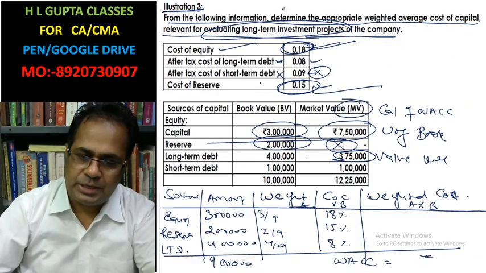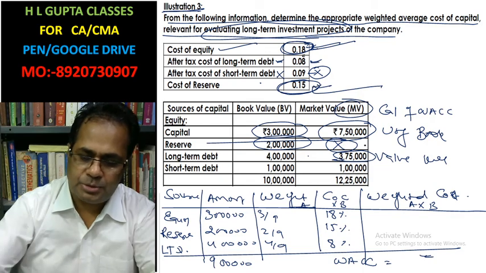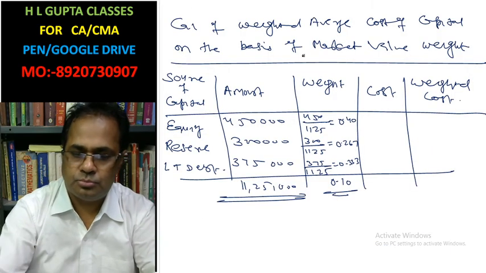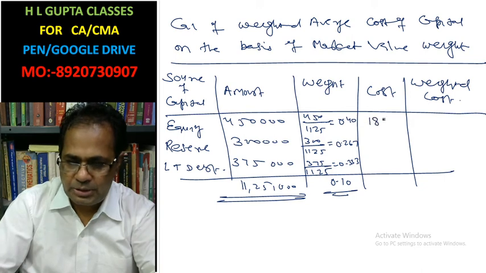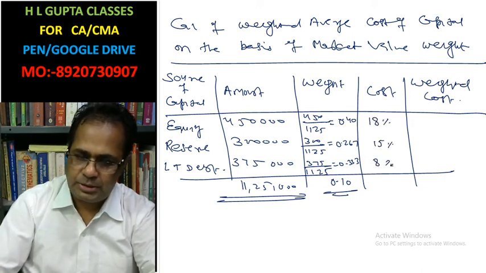Equity cost is 18%, reserve cost is 15%, long-term debt 8%.